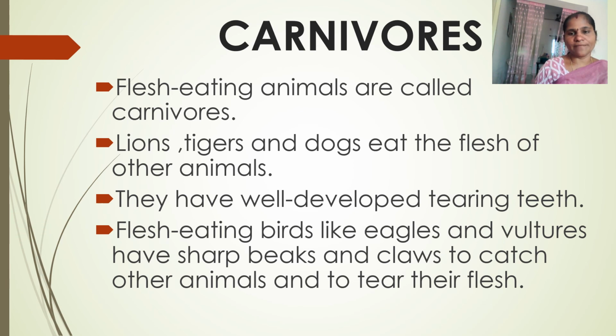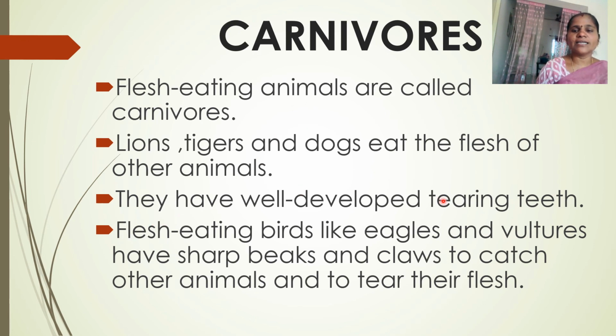Second one, carnivores. Flesh-eating animals are called carnivores. What are the examples of the carnivores? Lion, tigers and dogs eat the flesh of other animals. So these animals will eat the flesh of other animals. And even dogs will eat plant foods also, but the dog is an omnivore. Lion, tiger, fox, eagle, vulture can eat the flesh of other animals.